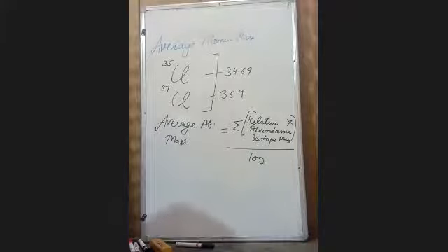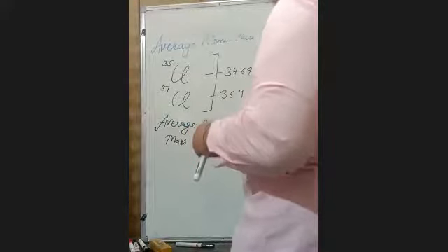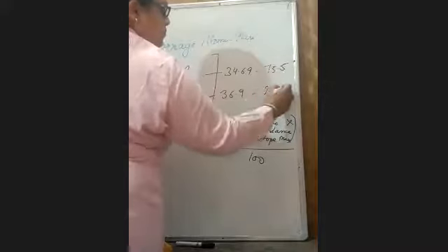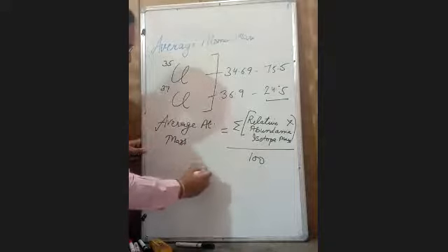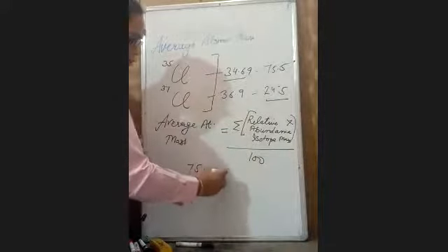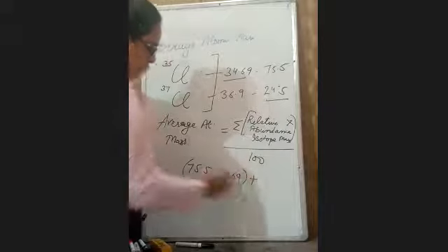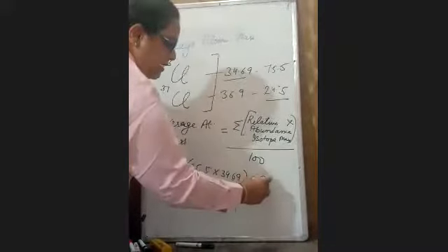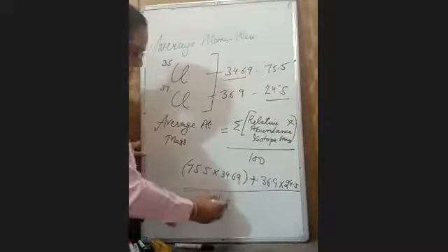The relative abundance for this isotope is nearly 75.5 and for the other it is nearly 24.5. For chlorine 35, the relative abundance is 75.5 and its atomic mass is 34.69, plus, for chlorine 37, 36.9 into its abundance 24.5, divided by 100.